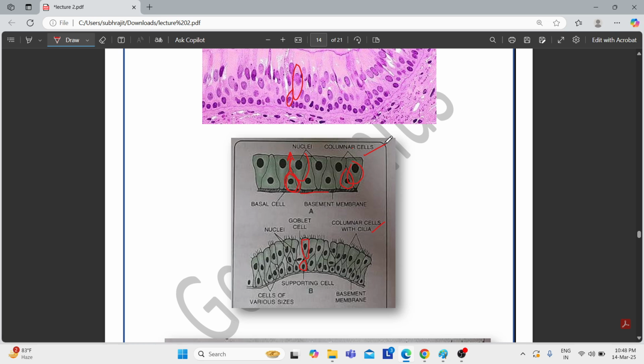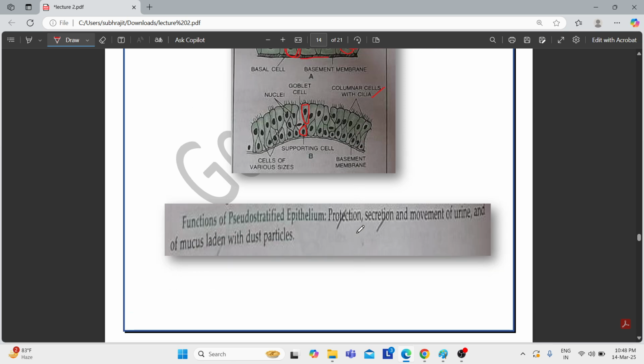This is the difference between the two types of pseudostratified columnar epithelium. That is, one has the presence of cilia, another doesn't have any cilia. The function of the pseudostratified epithelium is the same as the other epithelium: protection, secretion, movement of urine. This is the case of the ciliated pseudostratified epithelium, and of the mucus laden dust particles. This comes under the category of the pseudostratified ciliated epithelium, and the protection and secretion is the same as the other epithelium.